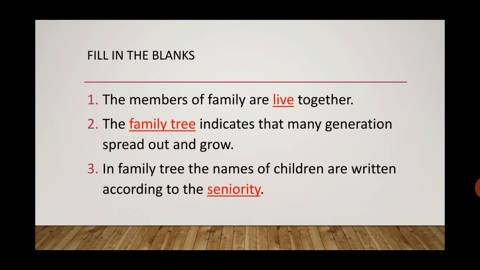First, the members of family live together. The family tree indicates that many generations spread out and grow. In family tree, the names of children are written according to the seniority.